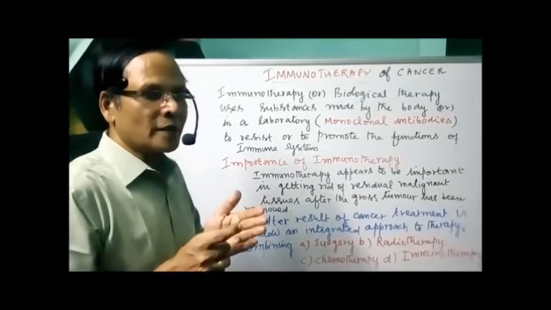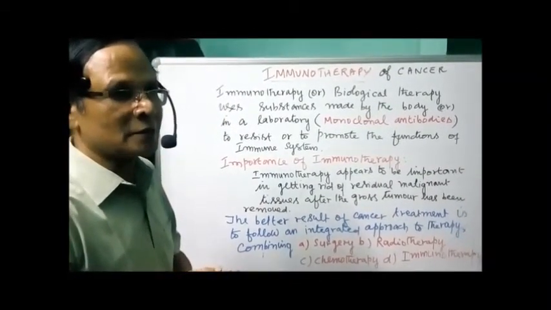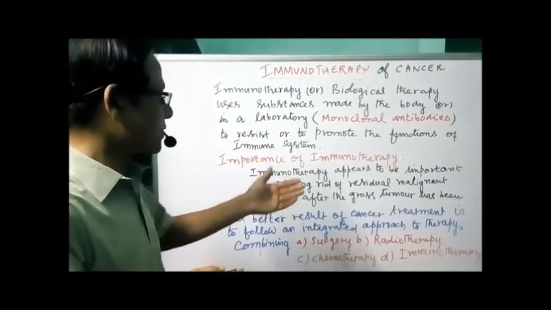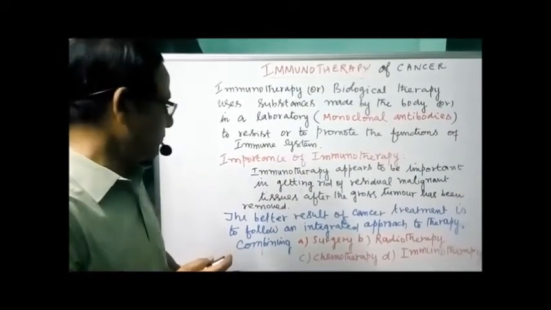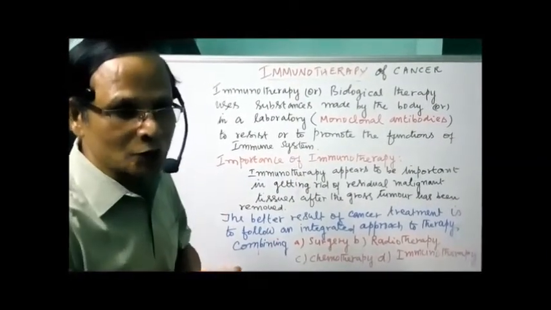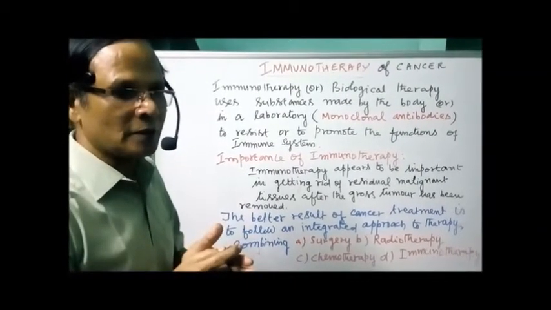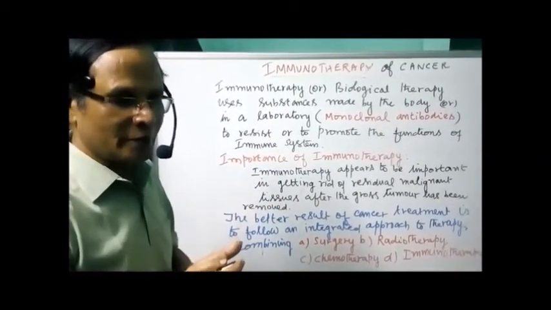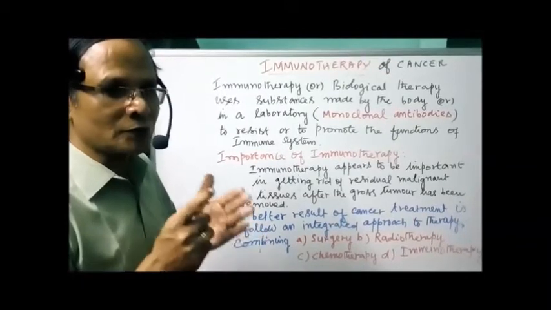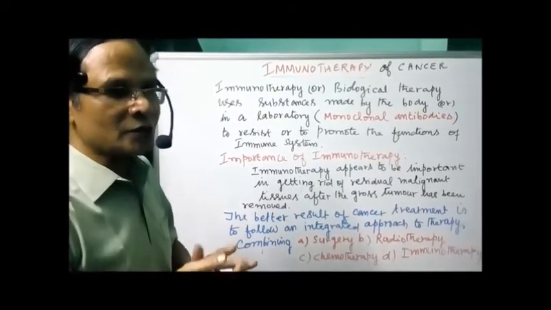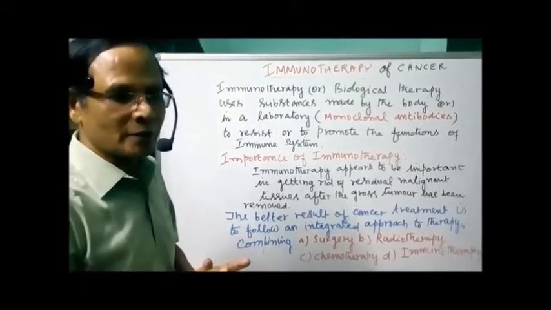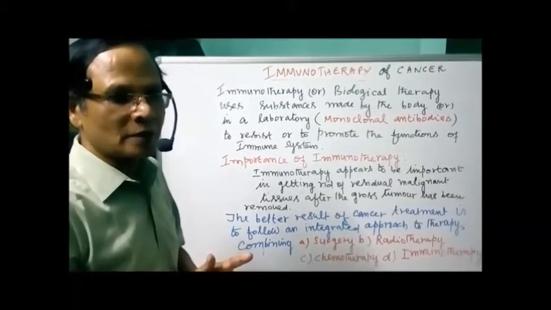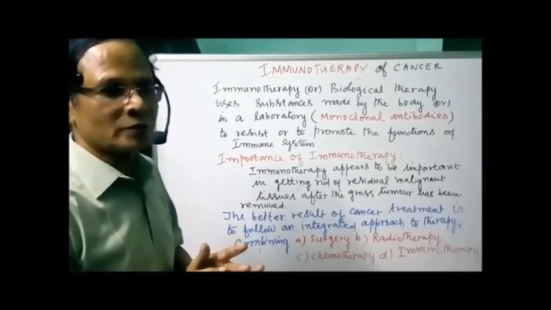Okay, how can you get a better result of cancer treatment? The better result is to follow an integrated approach to therapy. Not one therapy, but a combination of many therapies, combining surgery, radiotherapy, chemotherapy taken orally, and also immunotherapy.